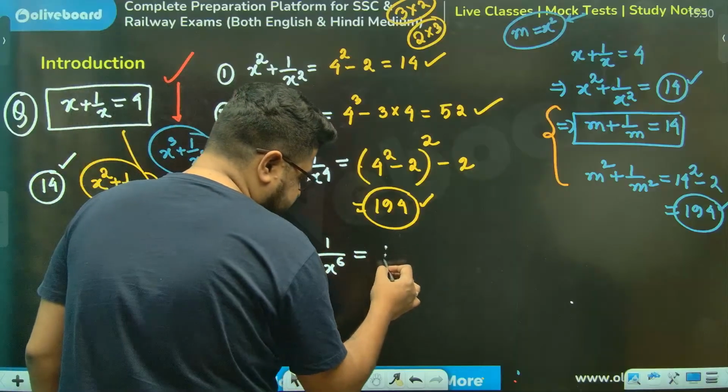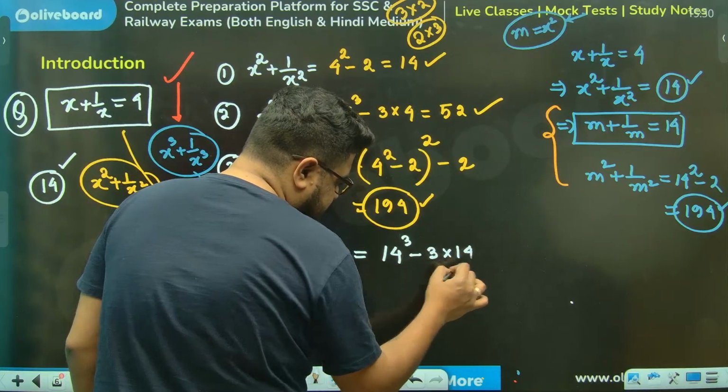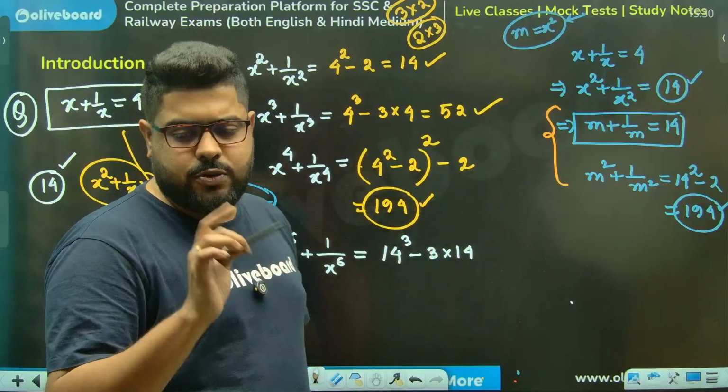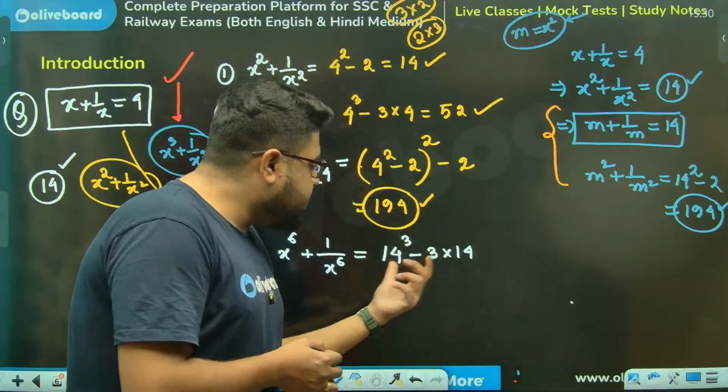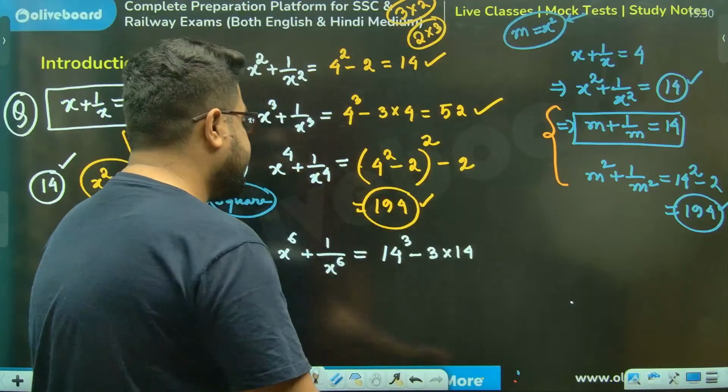This will be 14 cube minus 3 into 14, that is p cube minus 3p. Yes or no? This is p cube minus 3p. Now, please understand.